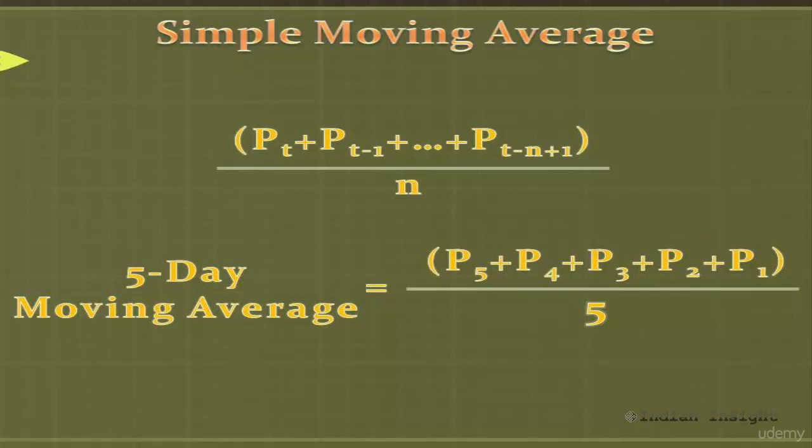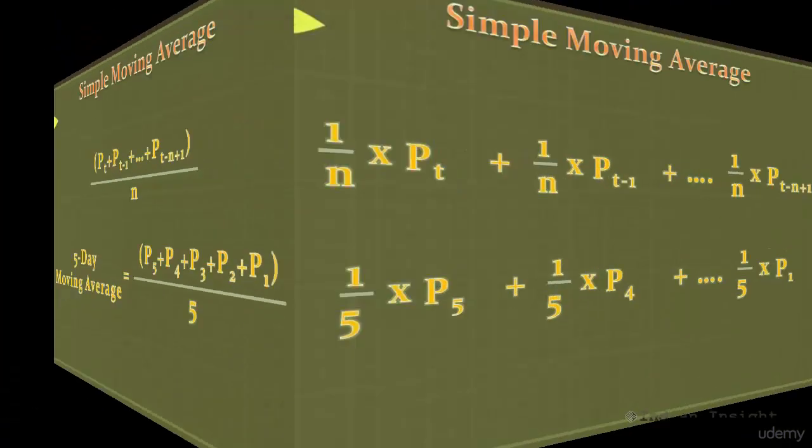So n here represents the number of periods for which the average is calculated, and you add the closing price of security for each of these periods and divide it by the number of periods to arrive at the simple moving average. Now let's break down this formula into subparts.